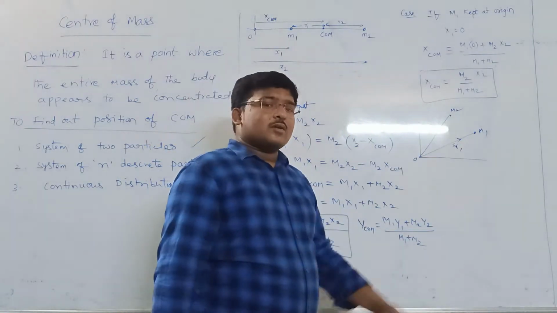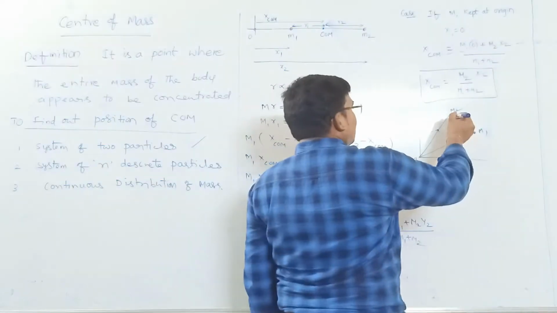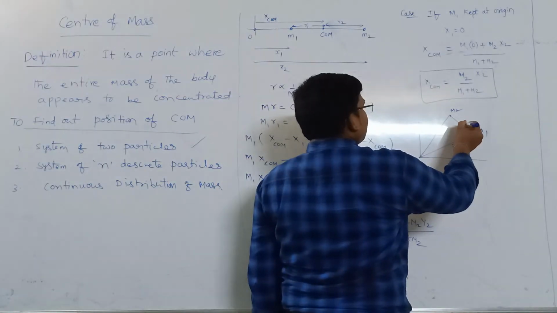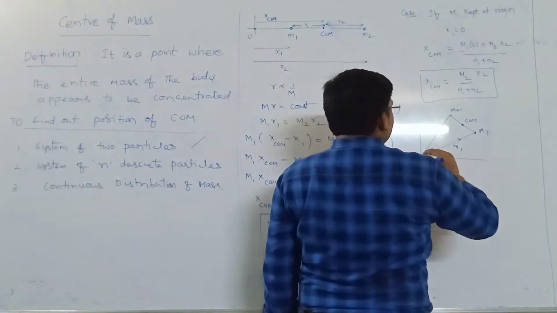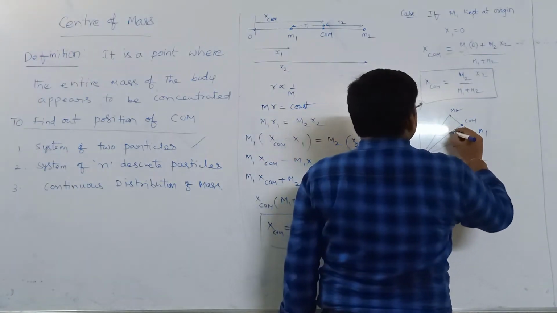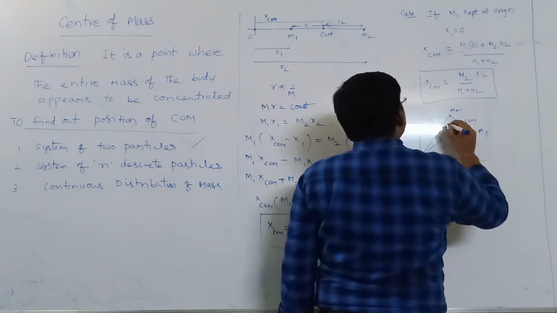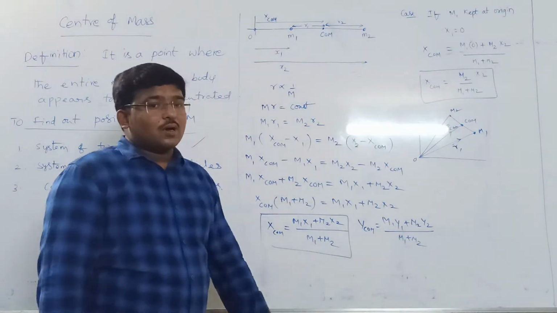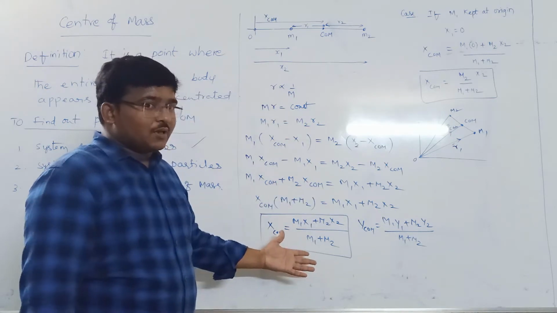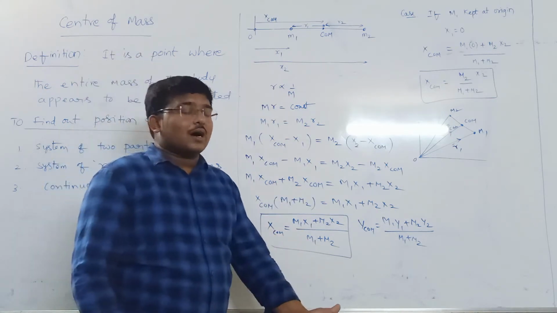Then the center of mass will be somewhere in between. This is the center of mass. Its position vector is r center of mass. Then what is the formula for r center of mass? The same thing, just replacing the x term with r.